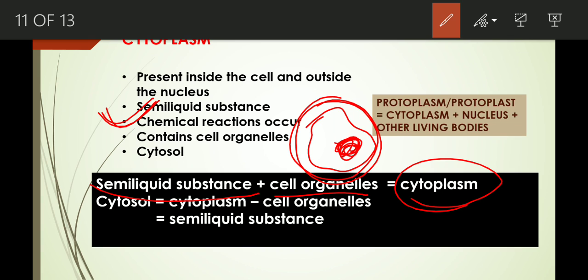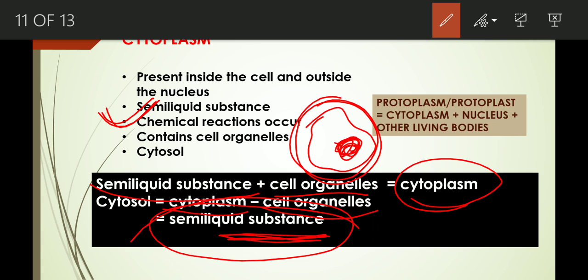Now, often a question comes, what is cytosol? If this question comes, then cytosol is the cytoplasm devoid of cell organelles. That means if we subtract cell organelles from the cytoplasm, then what is the remaining portion? Semi-liquid substance. That means the liquid substance is only present. So that liquid substance is the cytosol. Clear? Clear to you all?